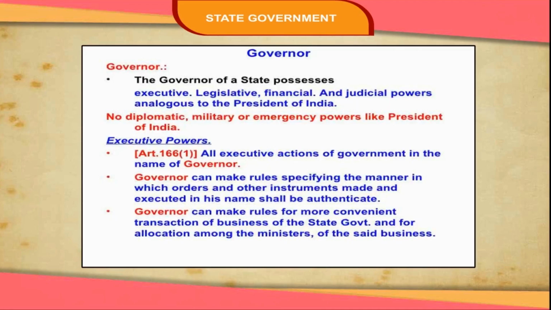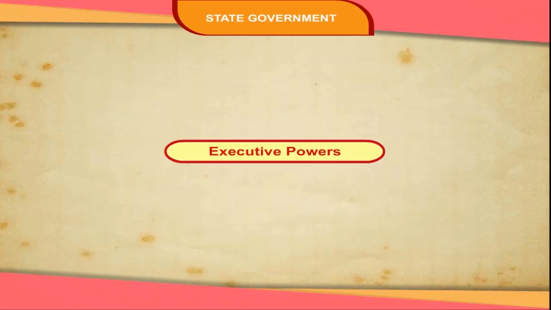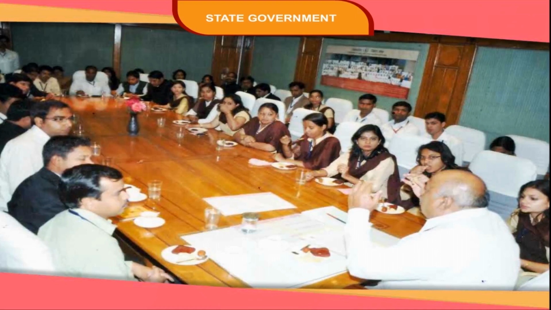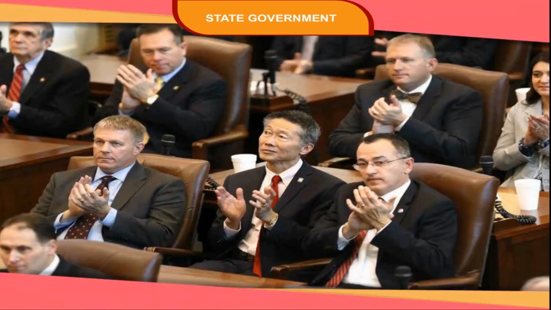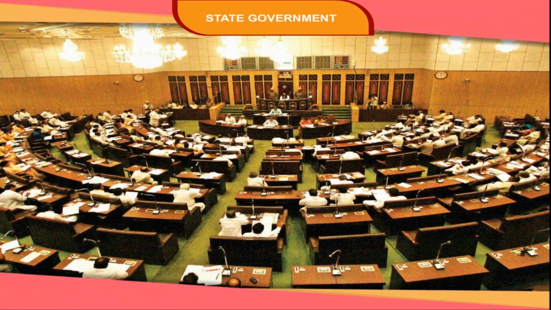Powers and functions. The powers and functions of the Governor are similar to those of the President. He is answerable to the President and on many occasions executes the orders of the President. Executive powers. He is the constitutional head of the state. All administration is carried out in his name. It is for this reason that important appointments are made by him. He appoints the leader of majority party in the state legislature as the Chief Minister of the state. On the advice of Chief Minister, he appoints the Council of Ministers and all the top-level state officials.